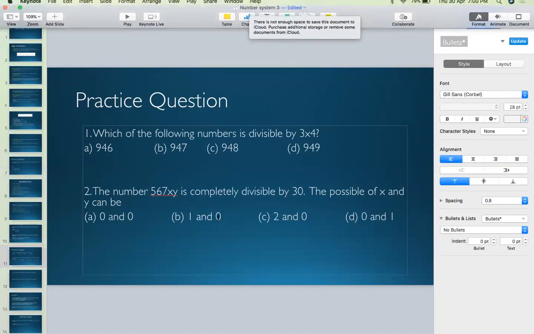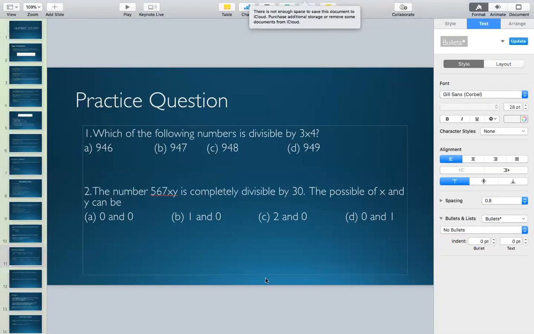Okay? So let's say we go for 3 into 10. Now, since we are going for 3 into 10, the number needs to be divisible by both 3 and 10. Now, if the number is divisible by 10, then the last digit needs to be 0, right? So y comes out to be 0. So if y is 0, guys, we can easily eliminate option D, because option D is saying that the value of y needs to be 1.